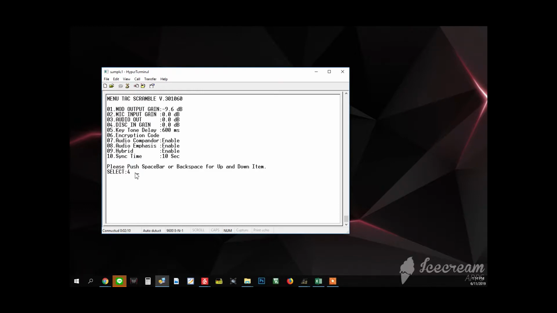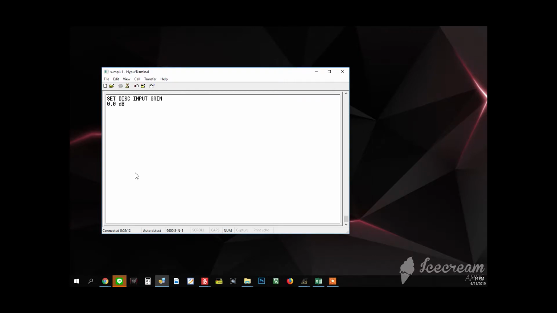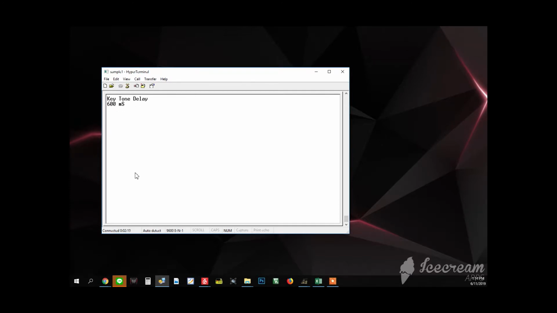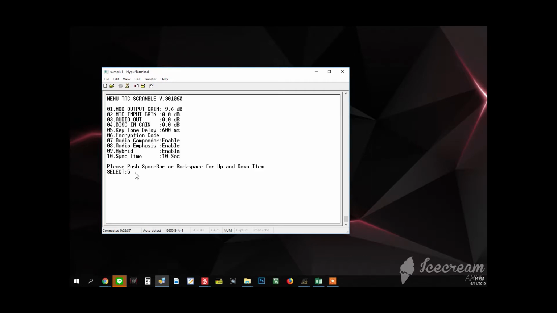What is key tone delay? Enter here first. Set the 5, choose it here and press enter. Key tone delay is how long the delay is when you key the tone code. You can set it here. The default we're going to set is 600 milliseconds. After that save it.